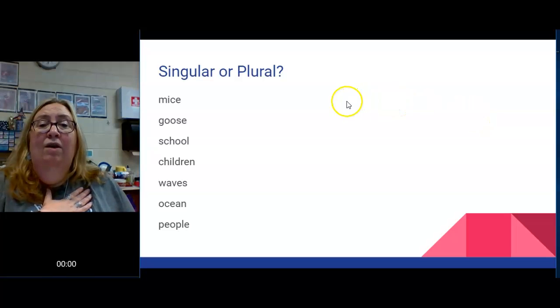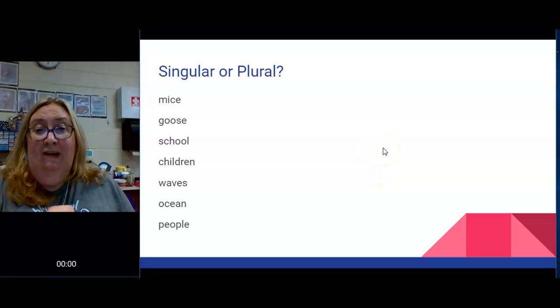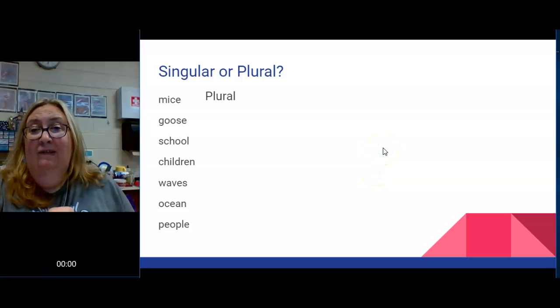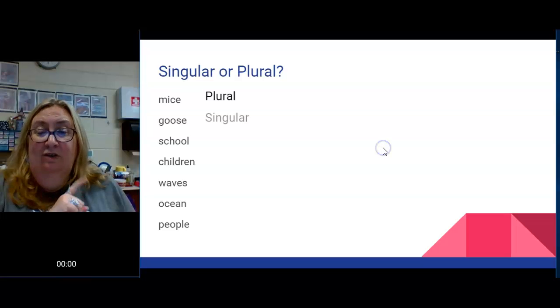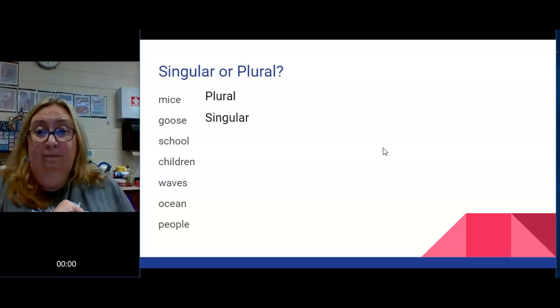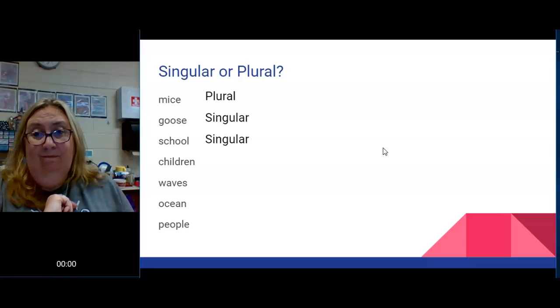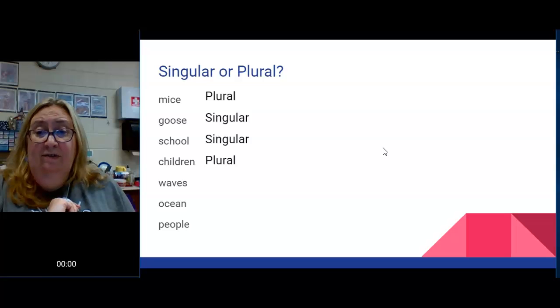So let's look. These are all examples of nouns. Some of them are singular, some of them are plural. Mice. It's plural. You have many mice. It would be one mouse. Goose. Singular. One goose, many geese. School. Singular. One school. The plural would be schools. Children. It's many children, so it's plural. The singular would be child.